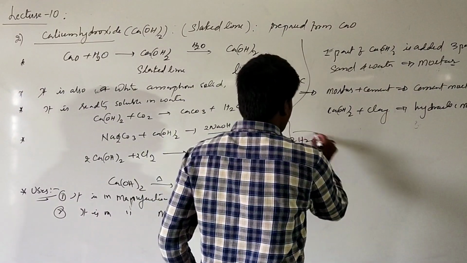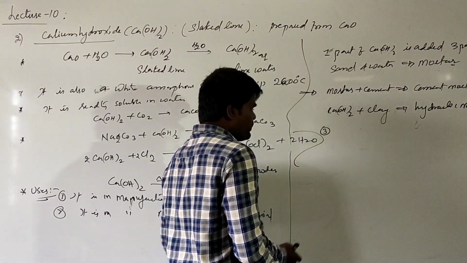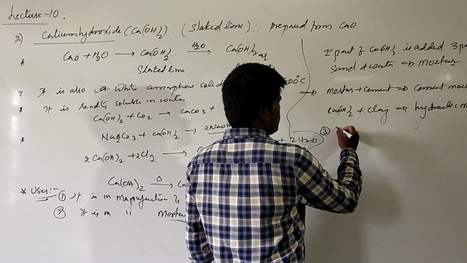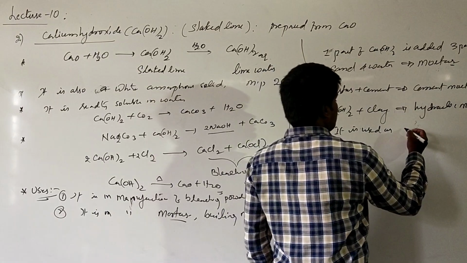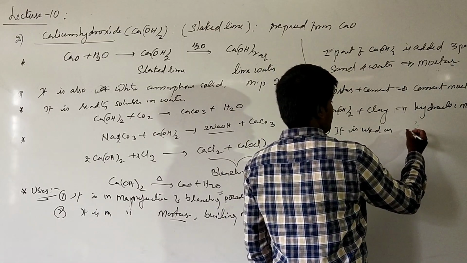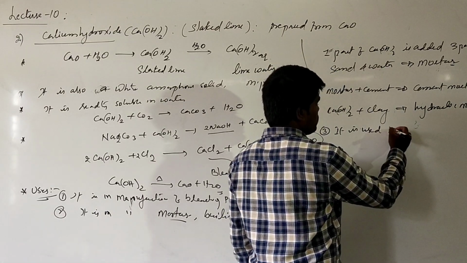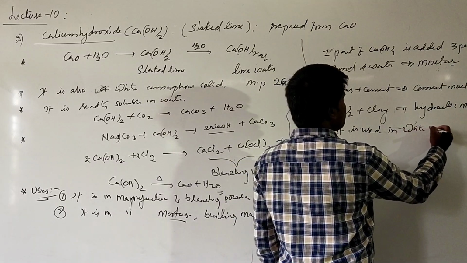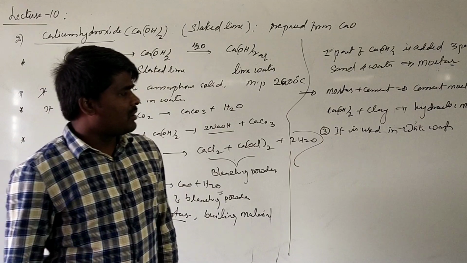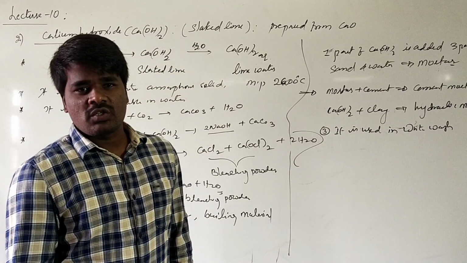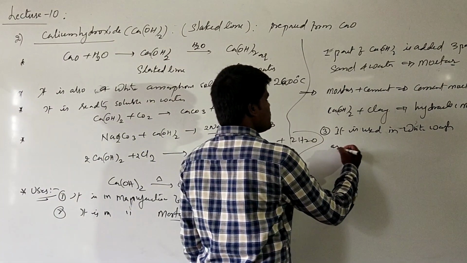Along with this, it is also used in whitewash. What is meant by whitewash? Generally, for houses we apply a white coating of calcium hydroxide, which is called whitewash, as it is a disinfectant.